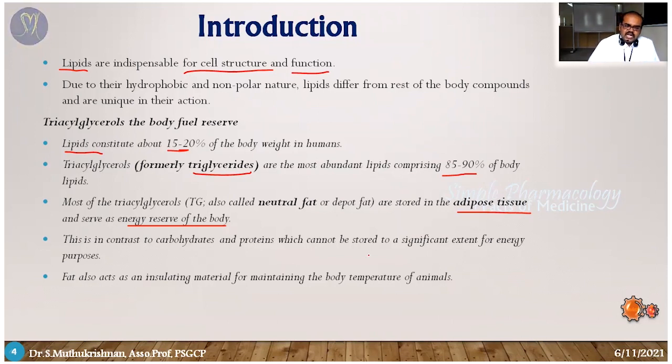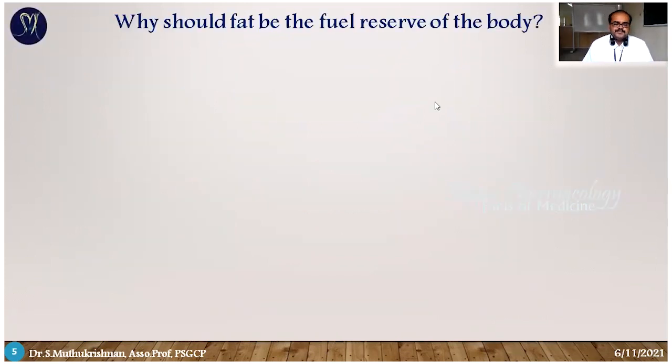So it is totally in contrast to carbohydrates and proteins, because carbohydrate, glucose, is not stored as such in our body. It must be condensed into glycogen, then it's stored. But lipids are stored as such in triglyceride form in adipose tissue. Along with that, fat has a major role in controlling body temperature, because it acts as an insulating material.